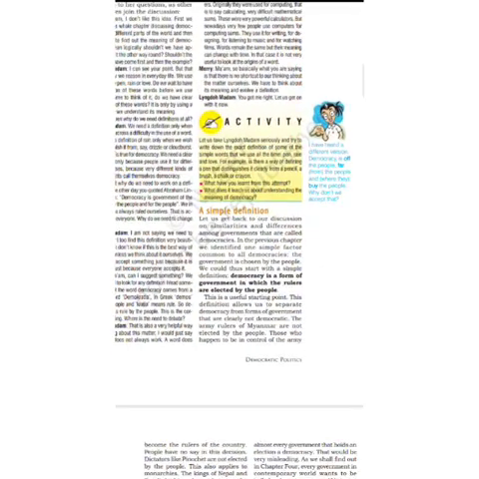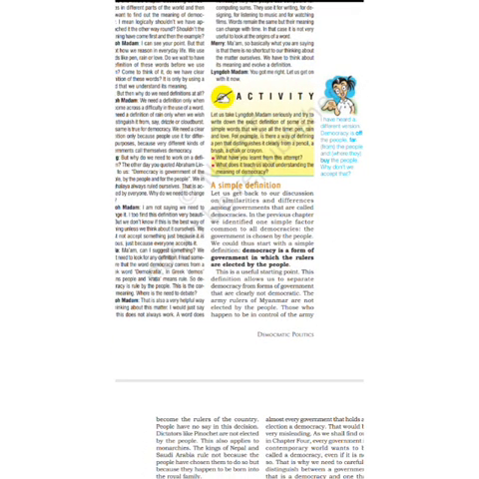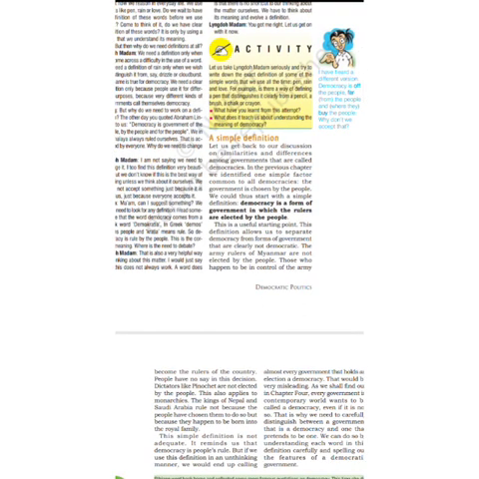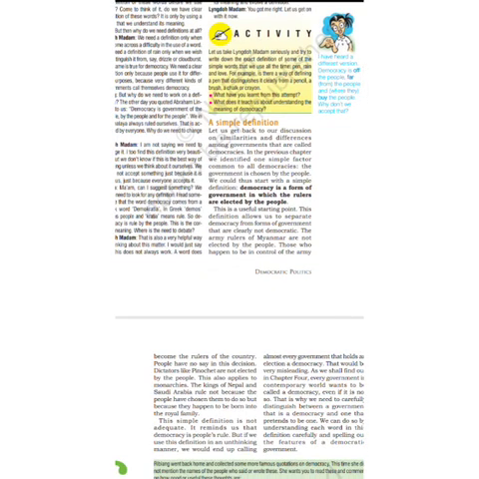The simple definition given here is: democracy is a form of government in which the rulers are elected by the people. Yes, it is a form of government, and the leaders are elected by the people only. Those who are 18 years or above the age of 18 cast their vote to elect their favorite leaders.